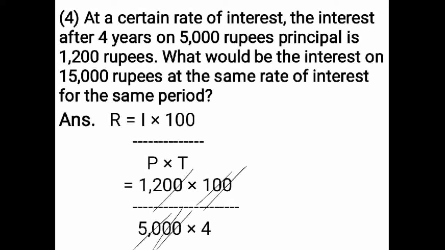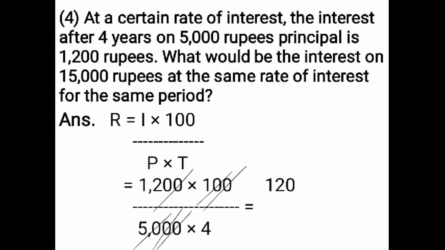Like this way. Now you have to multiply 120 into 1. So what will remain after cancelling zeros on numerator and denominator? On numerator, 120 into 1. 120 ones are 120. And on denominator, what number is left to multiply? 5 and 4. 5 fours are 20. That is equal to